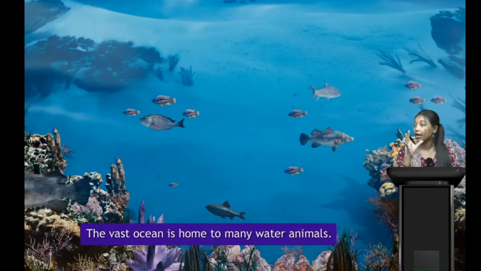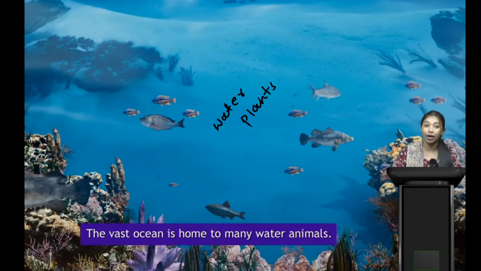It says a vast ocean is home to many water animals as well as water plants. We can find various different kinds of fish, water animals, and similarly various kinds of plants.